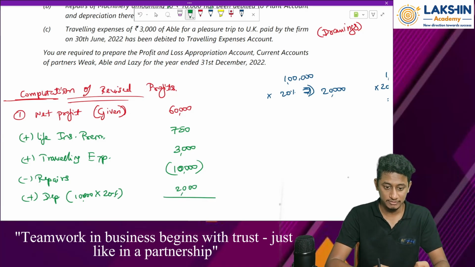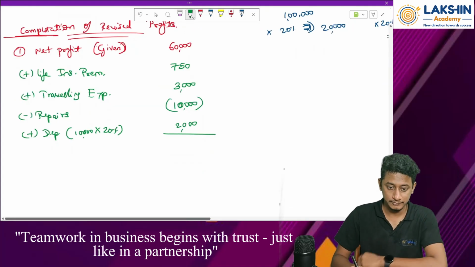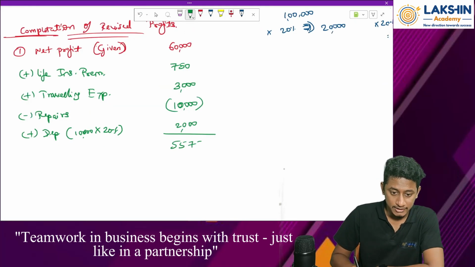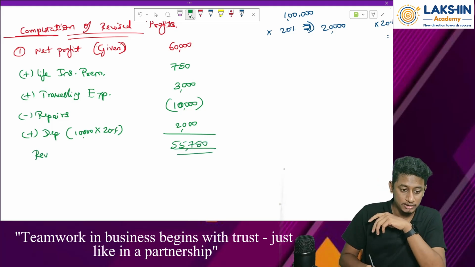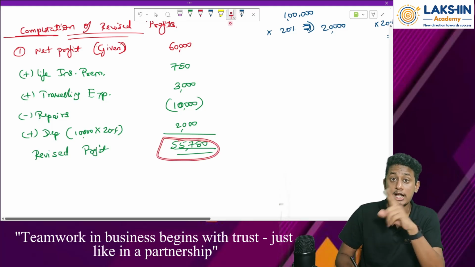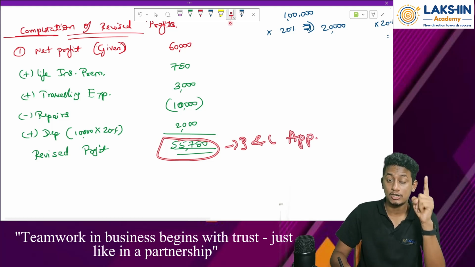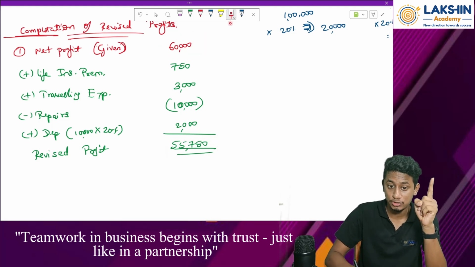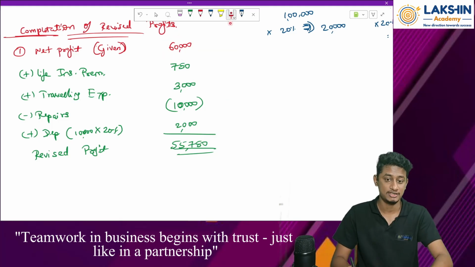So net total will be 750 plus 3,000 minus 10,000 plus 2,000. That will be 55,750. Got it? So this is my revised profit. Where will this amount be used? In my P&L appropriation account as the opening balance. Remember, the original figure should not be taken because it is wrong, since some rectifications have to be done. Clear? Okay, this is the first part.